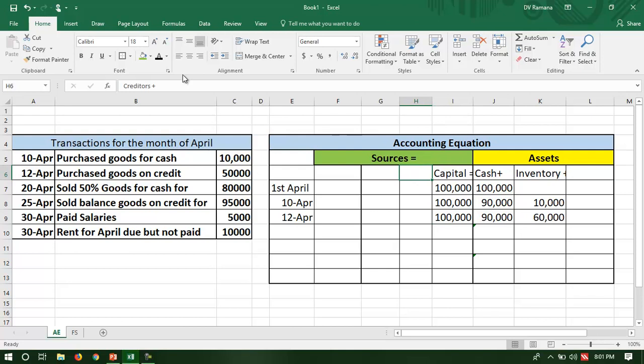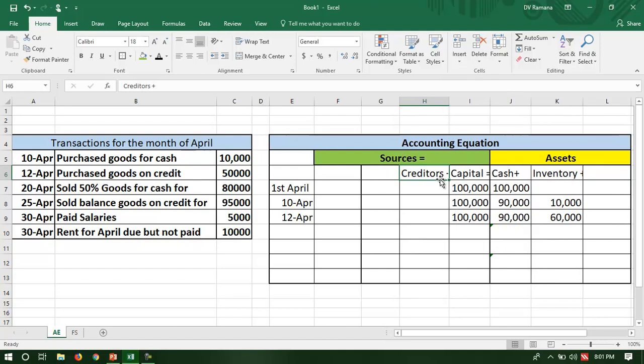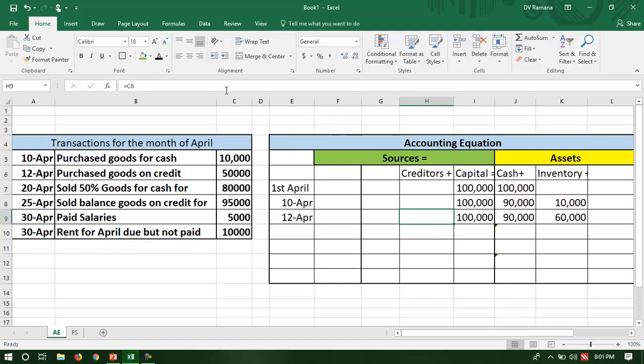Acquisition of inventory resulted in creation of a liability, and that liability is called creditors. So you can see the effect of the accrual concept. The accrual concept results in creation of a liability.